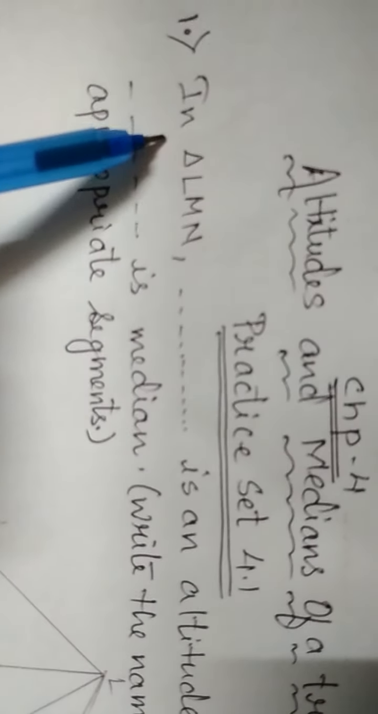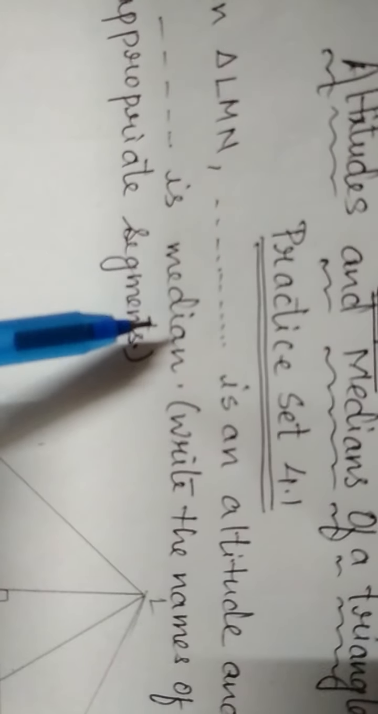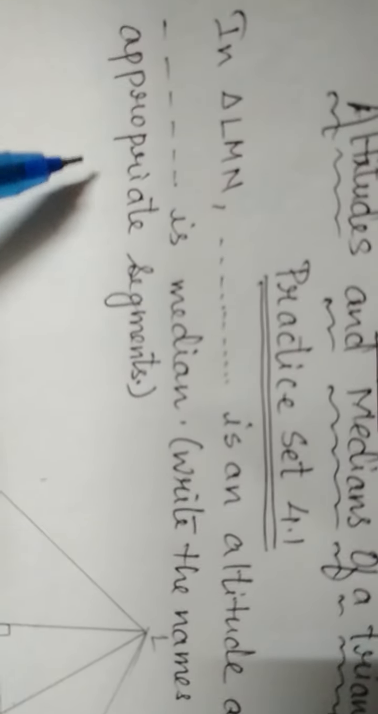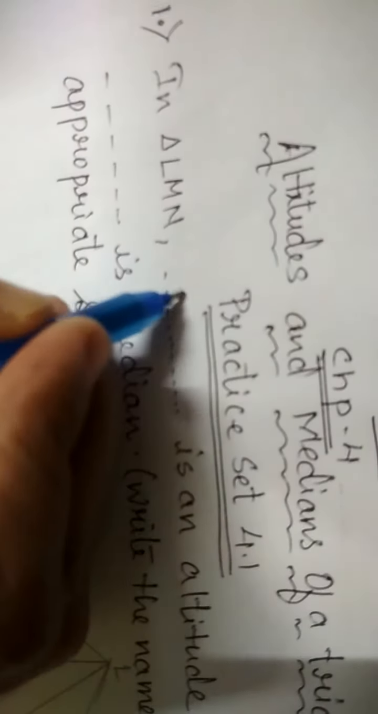So the first question is, in triangle LMN, dash is an altitude and dash is a median. So write the names of appropriate segments. Let's see the diagram first. So L, M, N is given. Here Lx is the altitude and Ly is the median. So segment Lx is the altitude and the median is segment Ly.